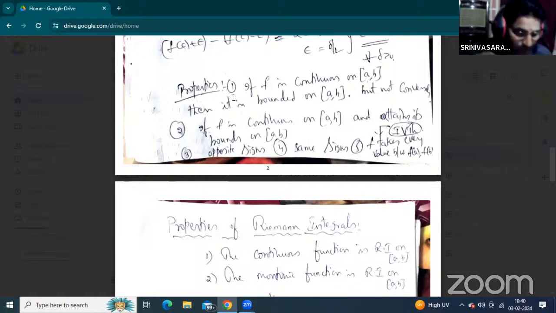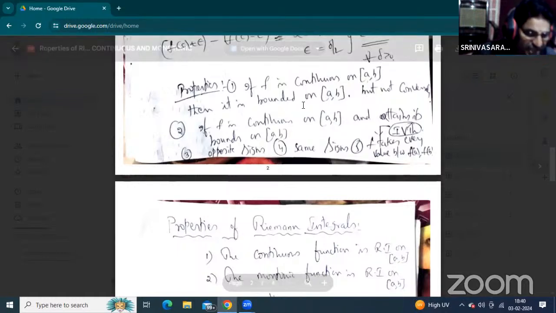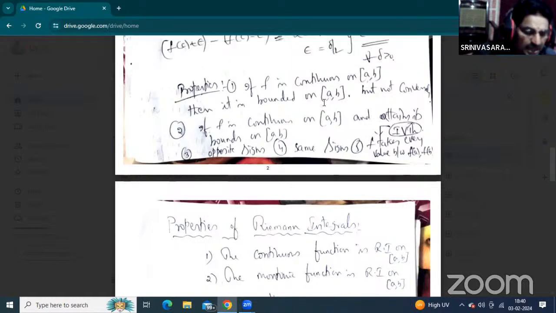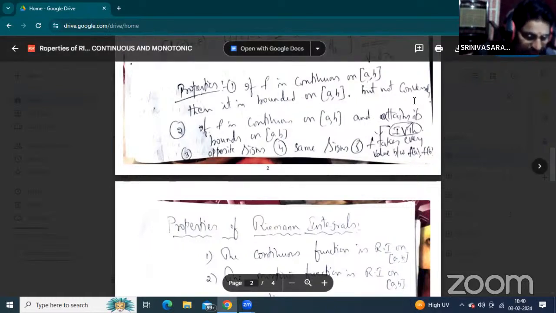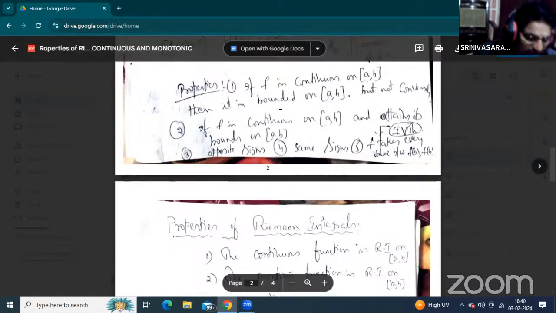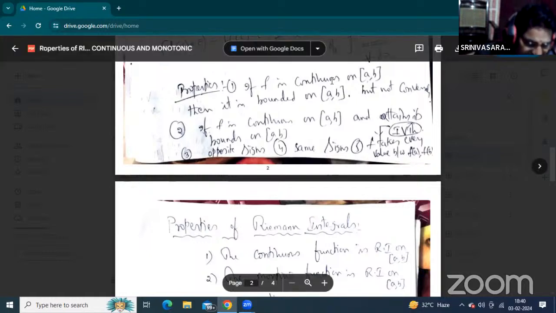Continuous function is bounded. Is the converse true? When the given function is bounded but not continuous, the converse statement is not true. So just see your textbooks. Need not be, not necessary, that is the presentation of the converse. Especially I must explain one more concept: every continuous function is bounded, but not conversely, a bounded function is not continuous sometimes.